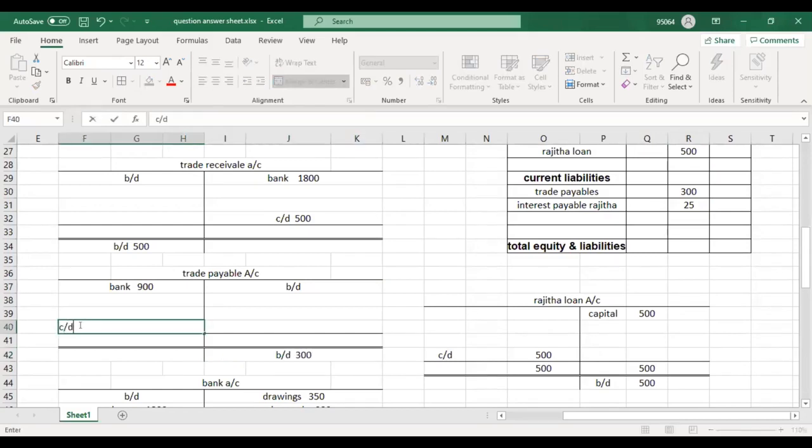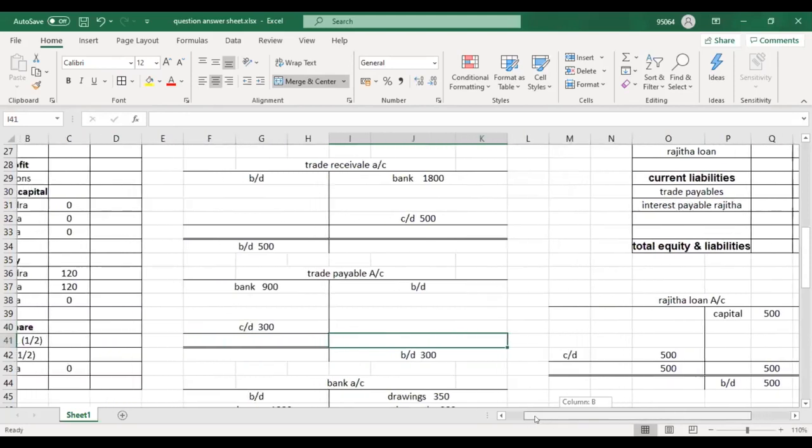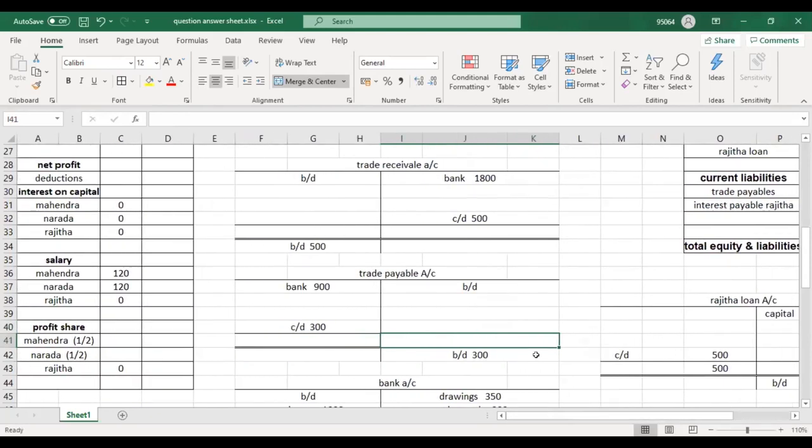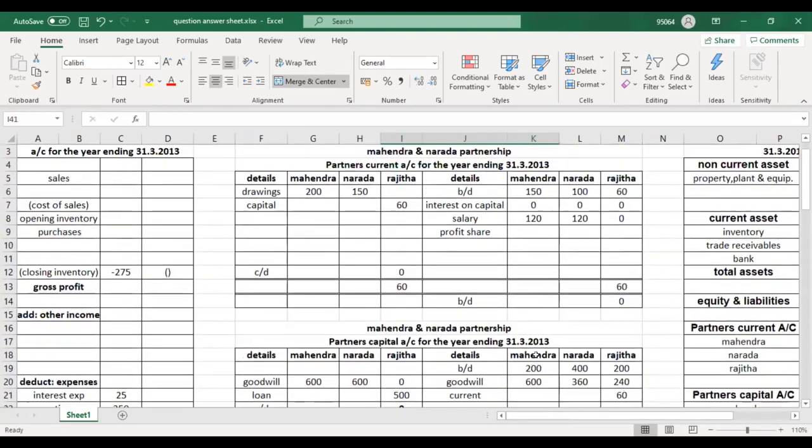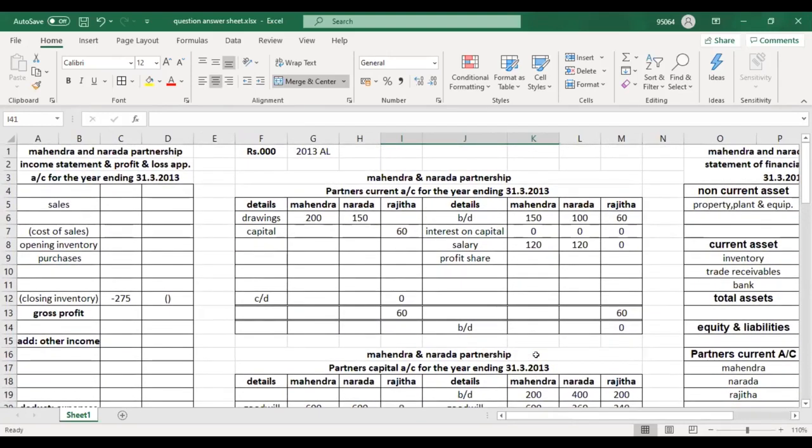And then carried down 300. Good, that's all. Now everything is done. Now let's move on to the question, the opening balance sheet. Let's go there.